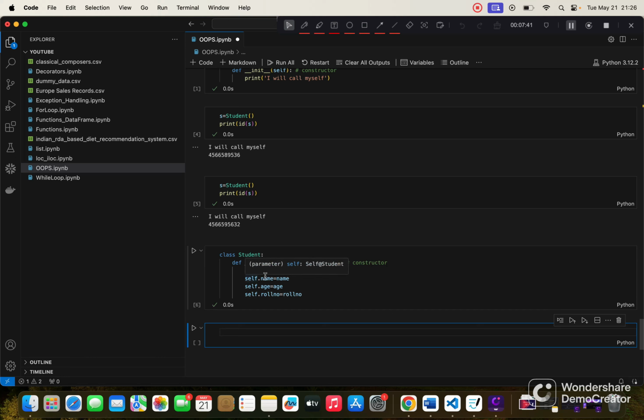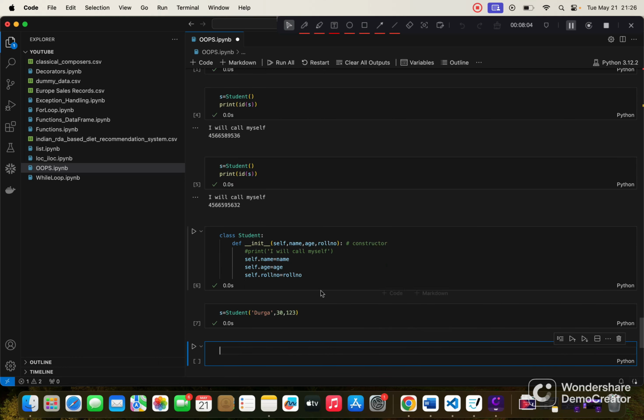So yeah, here I created a class which is taking three instance variables: name, age, and roll number. Let me create an object of it, s is equal to Student, Durga, age is 30 and roll number is 123. So I created an object.